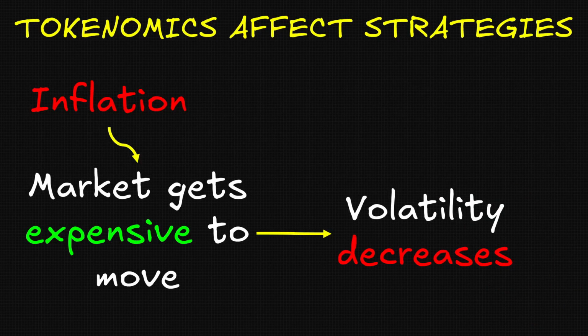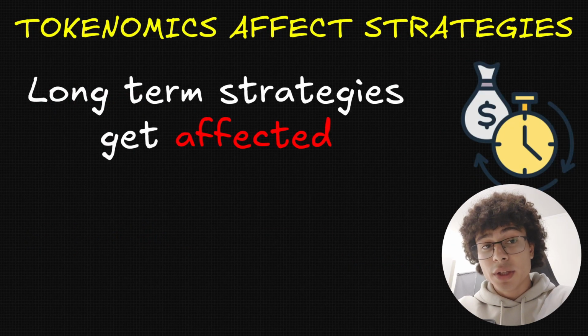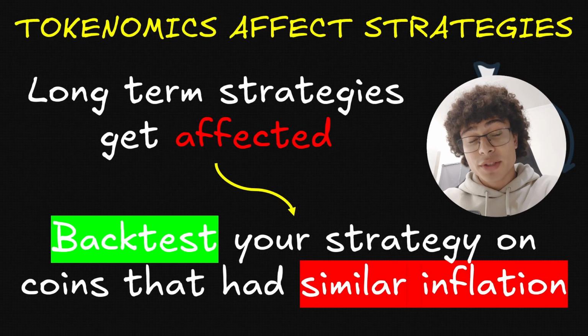So we got a coin inflation, and we saw that the market gets more expensive to move, and so because it is more expensive, fewer people are going to be able to move it, and so volatility decreases. If you have a long-term strategy, you will get affected. And so you can backtest your strategy on coins that had a similar inflation as the coin you're investing in. This will tell you if your strategy is likely to continue to work in the future or not.